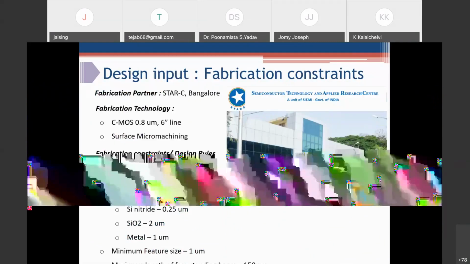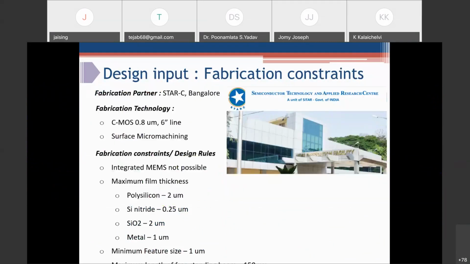They have a facility with 6-inch lines. Consider that MEMS and ASIC integration is not possible, so MEMS and ASIC are developed on separate chips.